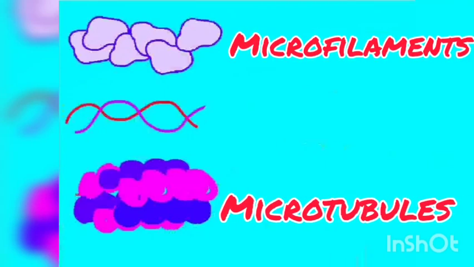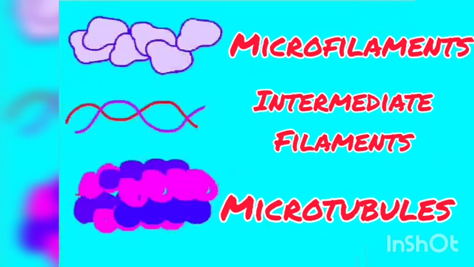Actually, eukaryotic cells look like this. Purple circles are free ribosomes. Orange lines are cytoskeleton that controls outer and inner movement of the cell. There are three types of cytoskeleton: microfilaments, microtubules, and intermediate filaments.